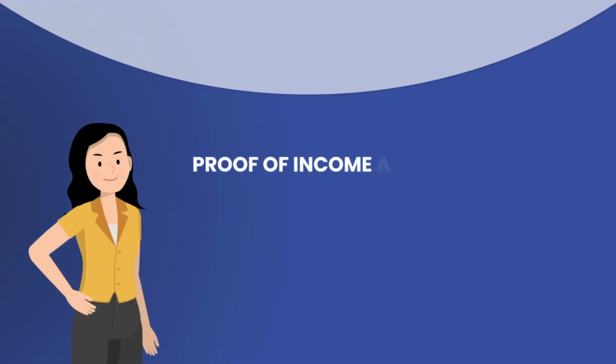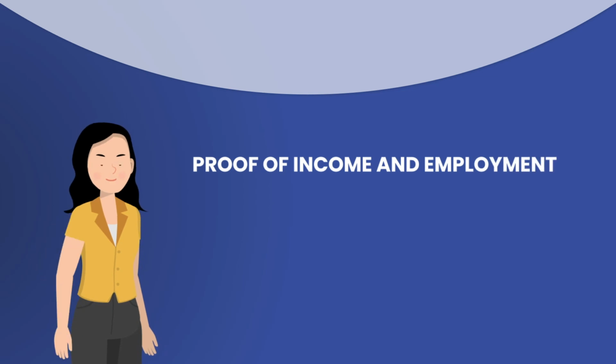The applicant also needs to submit the proof of income and employment details.